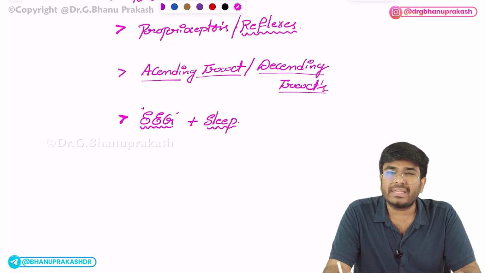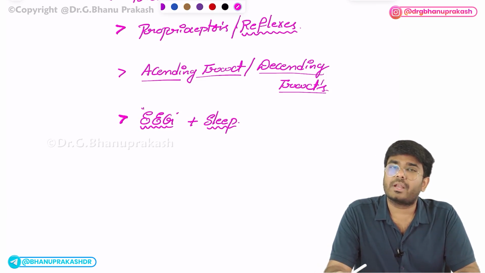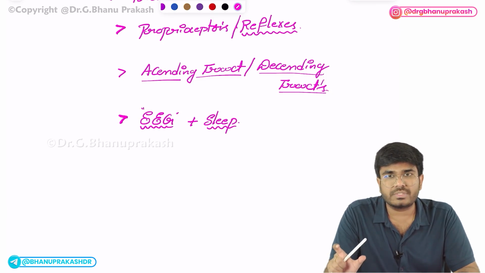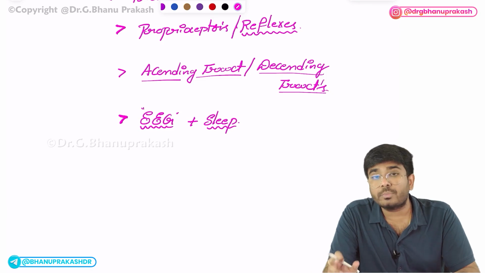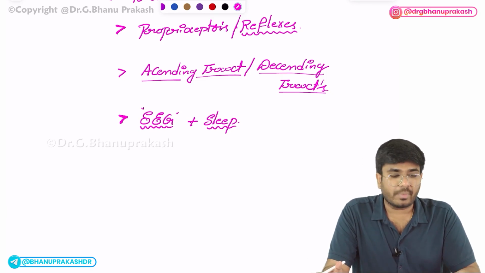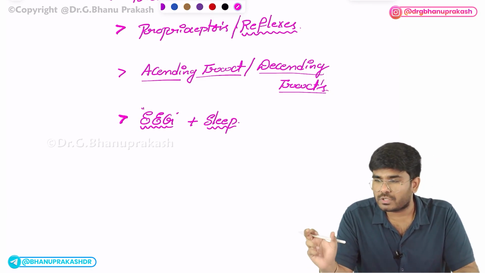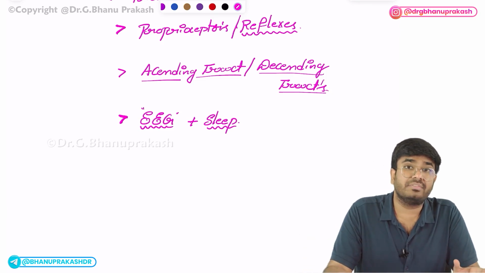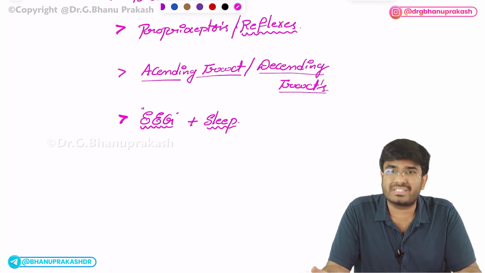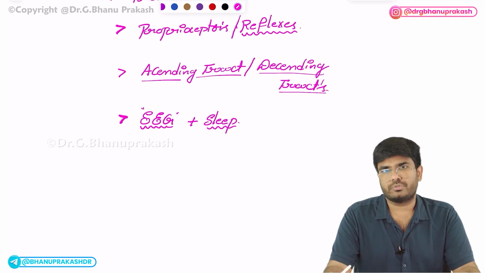Okay, sleep integrated with the hormones. What hormones increase and what hormones decrease? Sleep and parasomnias. What are the parasomnias with abnormalities? Parasomnias are seen in which kind of sleep? There is parasomnia seen in NREM sleep and parasomnia seen in REM sleep. Dreams occur in which sleep? Dreams are remembered in which sleep? So everything about sleep you should know.